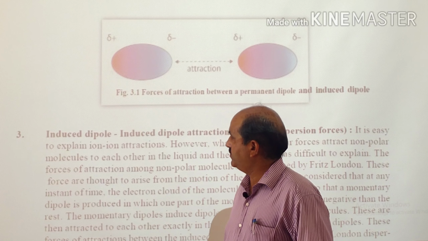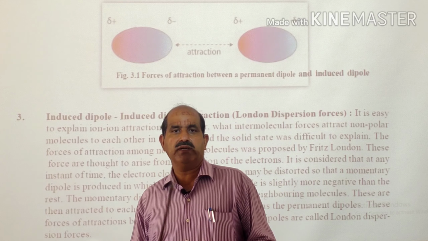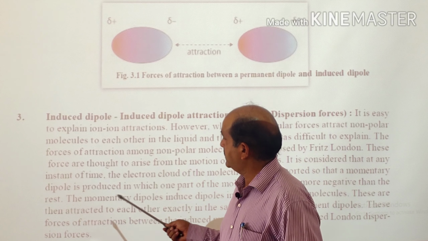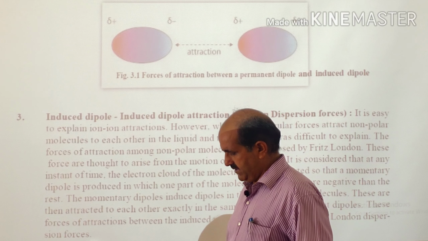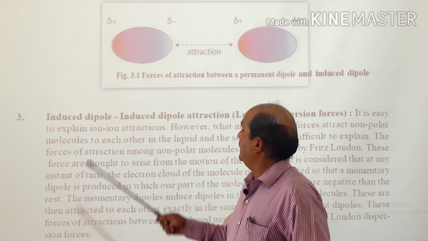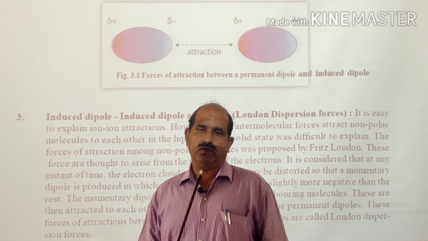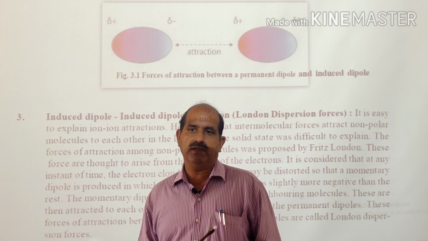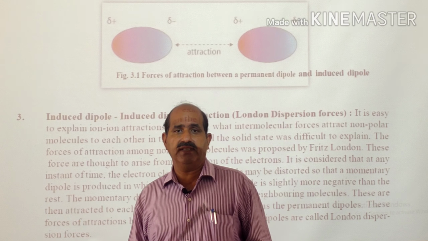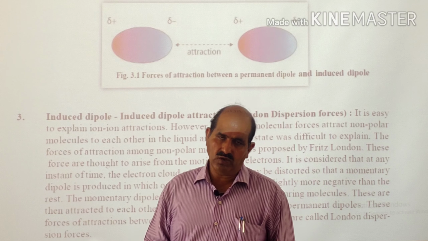However, practically it is observed that some intermolecular force of attraction, though very weak, exists even among non-polar molecules. How that develops is due to the motion of the electrons, as the electron cloud is in motion around the nucleus in a particular molecule.